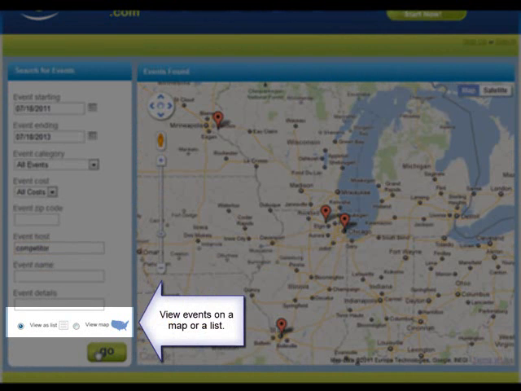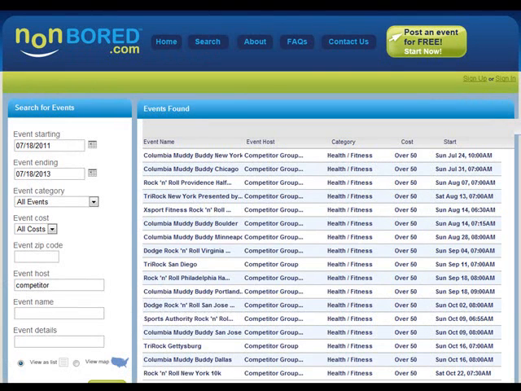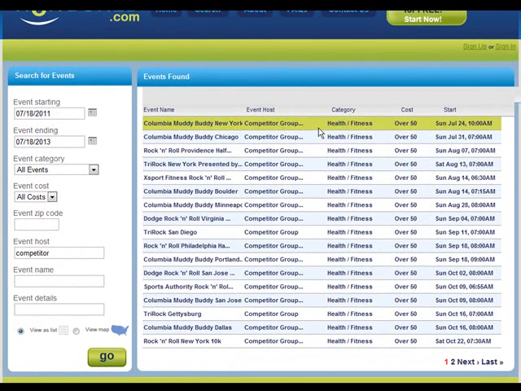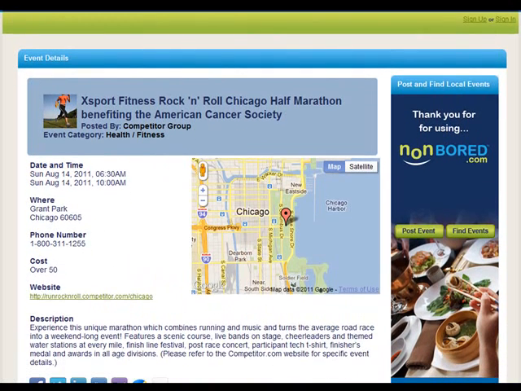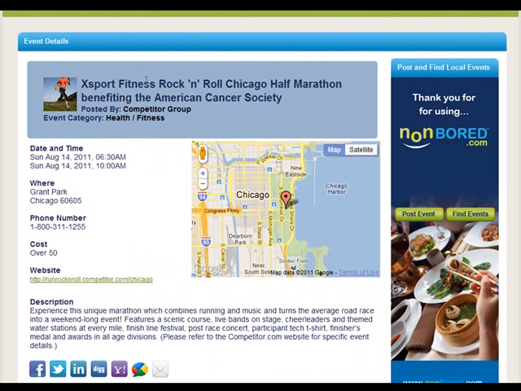Right here. So if you want to go ahead and click on view as list, you would click that, press go, and you would see that here is a list of all of the events that are happening. In order to see the event details, all you need to do is just click on the event row and it will bring you to the event detail page.